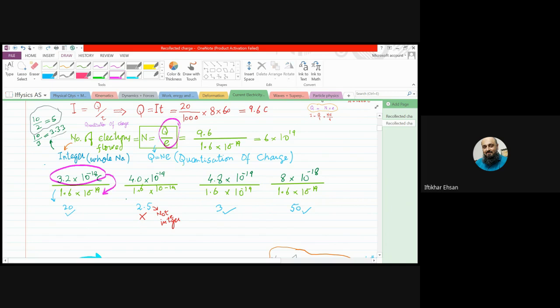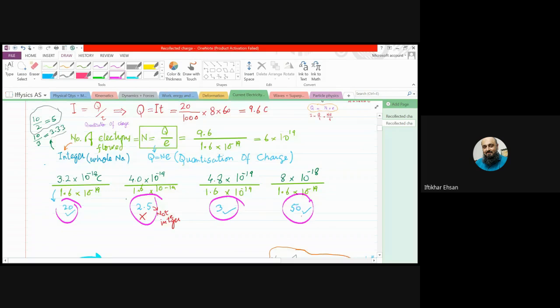We divide all four charges by the elementary charge and see the answer. And look, these three answers are whole numbers.